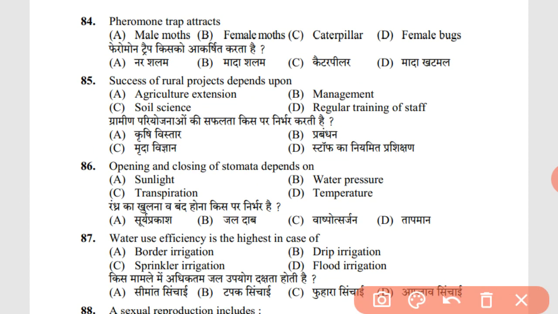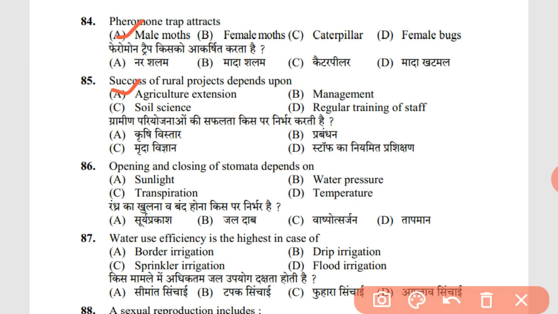Pheromone trap attracts A, male moths, as pheromone traps have the substances which are present on female moths, hence male moths get attracted to the trap. Success of rural projects depends upon A, agriculture extension. Agriculture extension has a major role in the success of projects in all the villages.